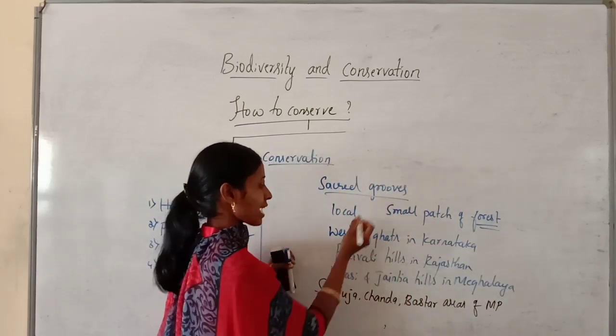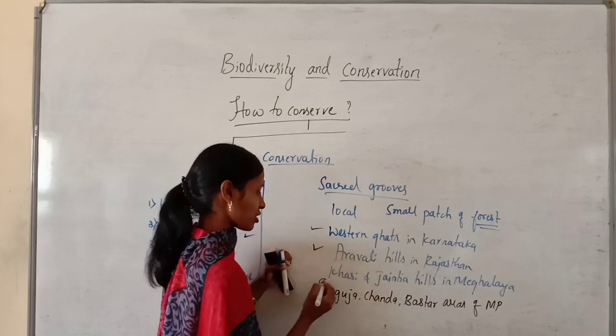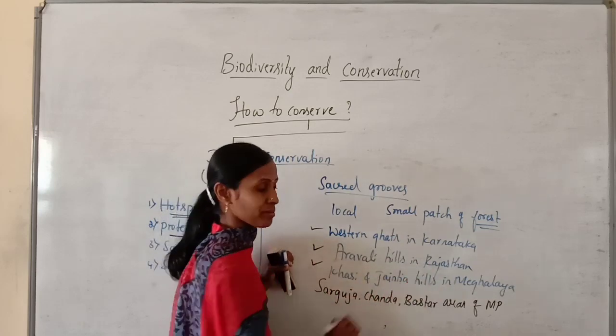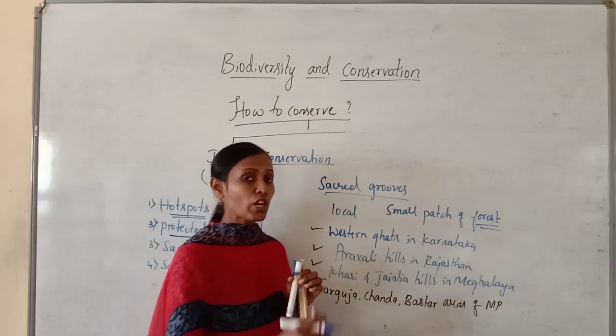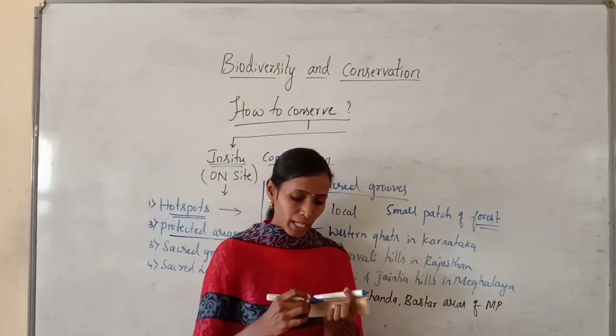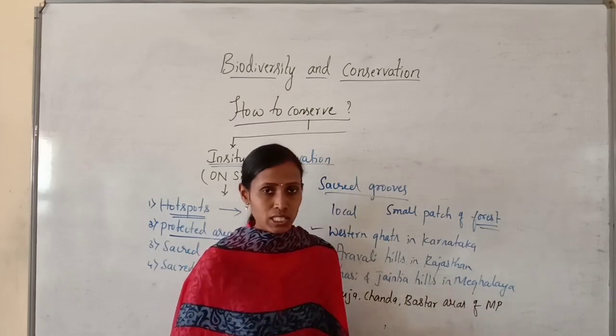So these are the sacred groves like Western Ghats in Karnataka, Aravali Hills in Rajasthan, Khasi and Jaintia Hills in Meghalaya, Sarguja, Chanda, Bastar areas of Madhya Pradesh. So these are the traditionally conserved patch of forest which is dedicated to the local deity.